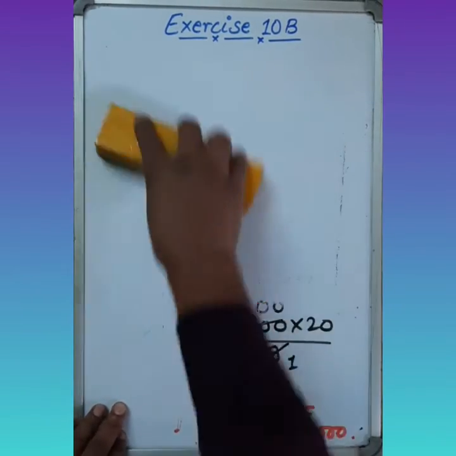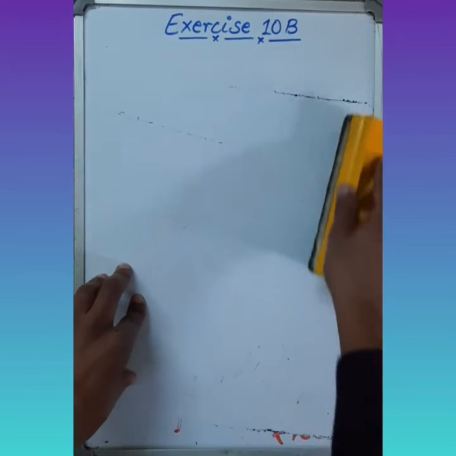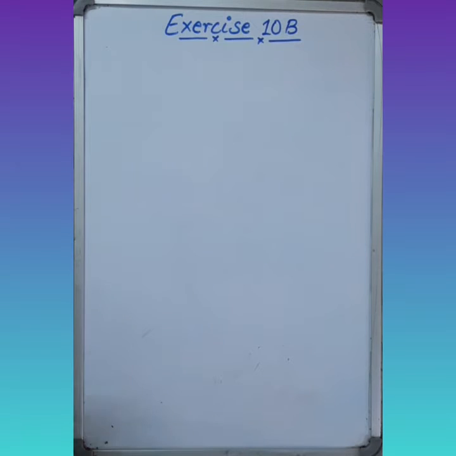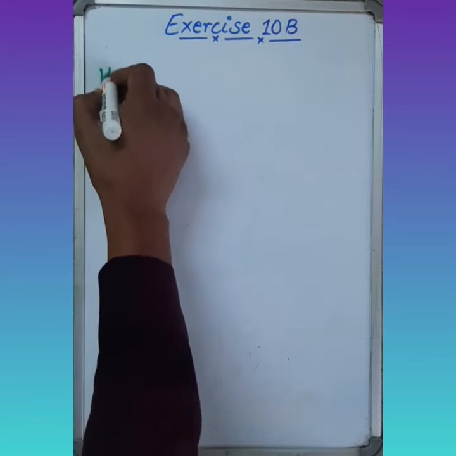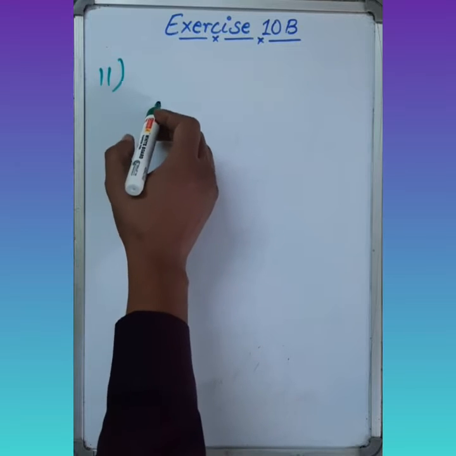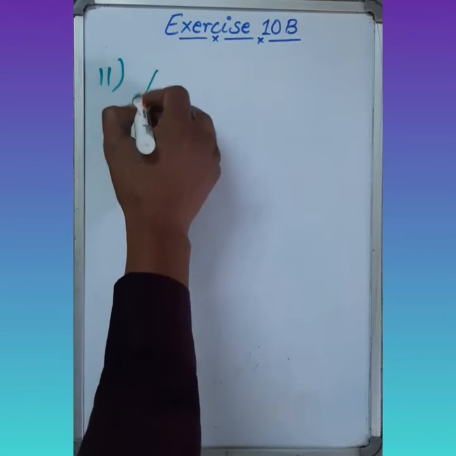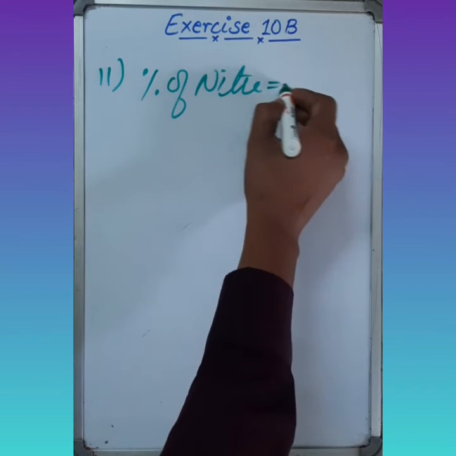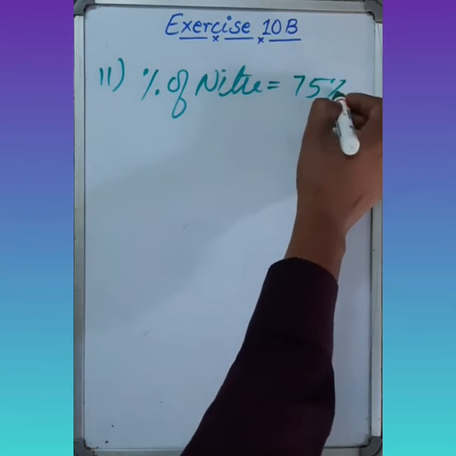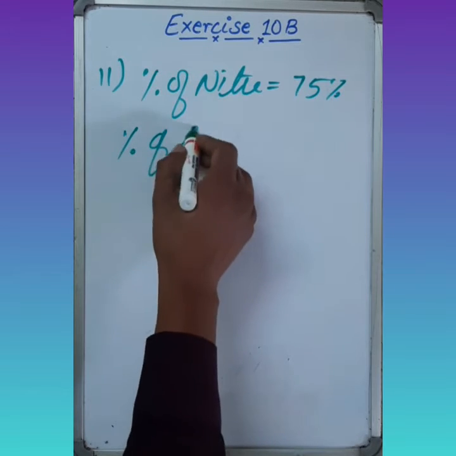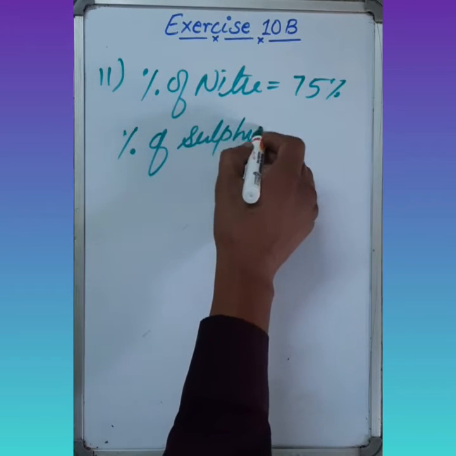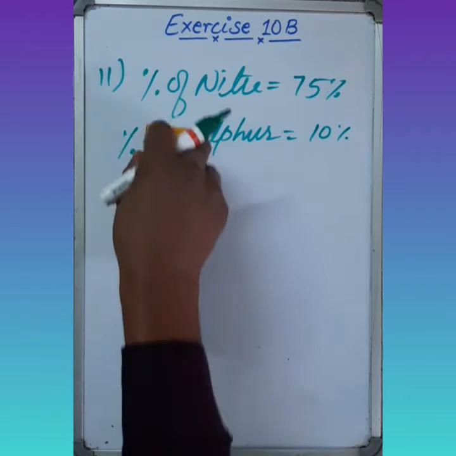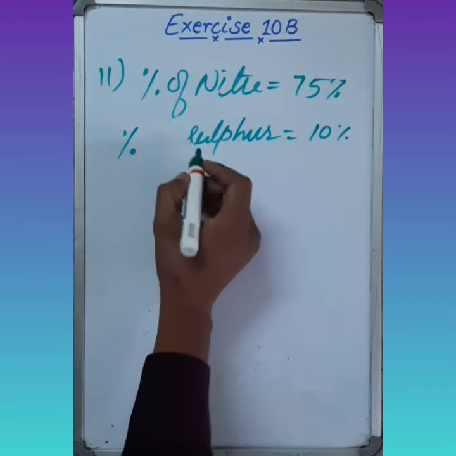So just look here. First of all, I am going to find the percentage of charcoal. It's question number 11. In a gunpowder, the percent of nitrate equals 75%, the percent of sulfur equals 10%, and we know that the remaining is charcoal.